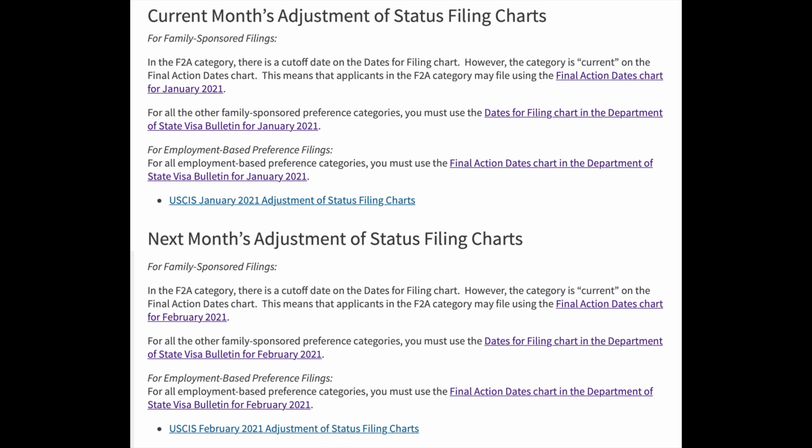This is exactly the reason why we saw some progression of dates in the filing date chart for the family based category, because they are still using the filing date chart. But for the employment based category, they have started to use the final action date chart since the 1st of January, and thus the filing date chart becomes irrelevant at this point of time. For all practical purposes, USCIS will continue to use the final action date chart for the employment based category.